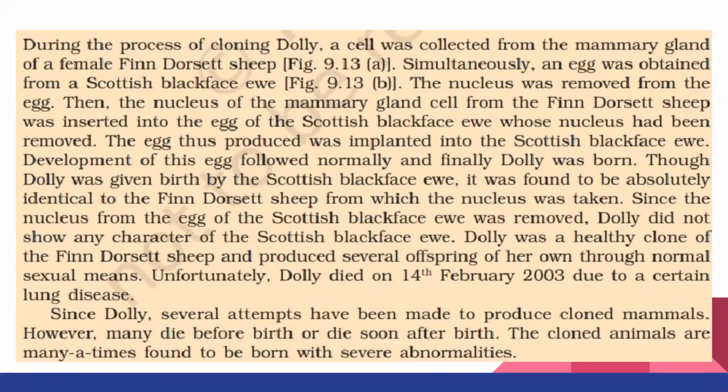During the process of cloning Dolly, a cell was collected from the mammary gland of the female Finn Dorset sheep, that is, of the first sheep which was given in the figure. Then simultaneously an egg was obtained from the Scottish Blackface ewe, that is, from the second sheep. The nucleus was removed from the egg, and then the nucleus of the mammary gland cell from the Finn Dorset sheep was inserted into the egg of the Scottish Blackface ewe, whose nucleus had been removed. Then the egg thus produced was implanted into the Scottish Blackface ewe, that is, in the uterus of the second sheep.